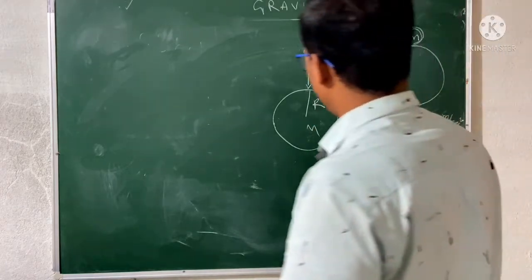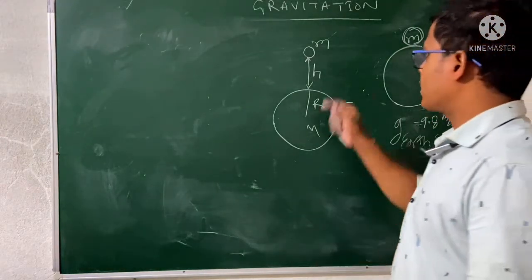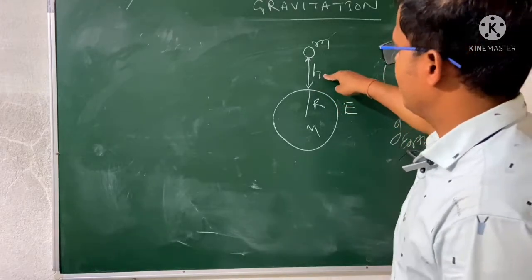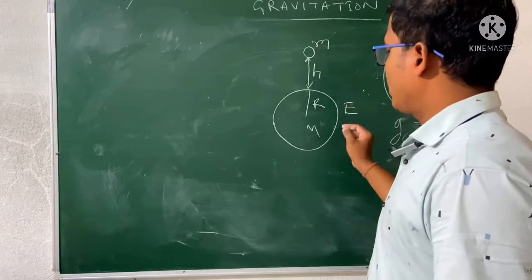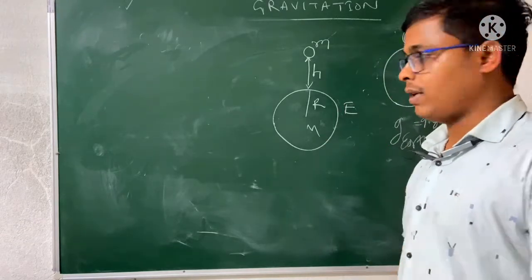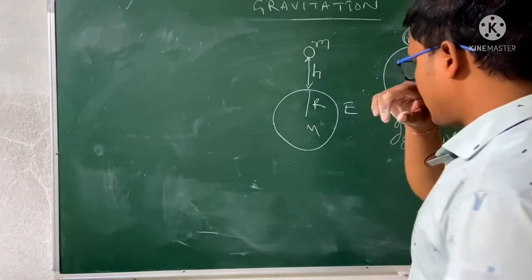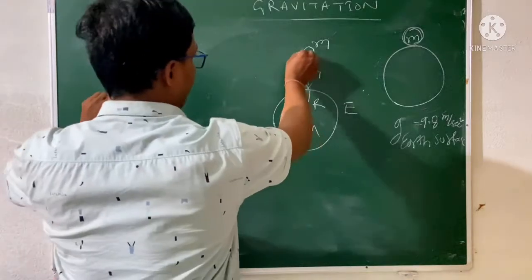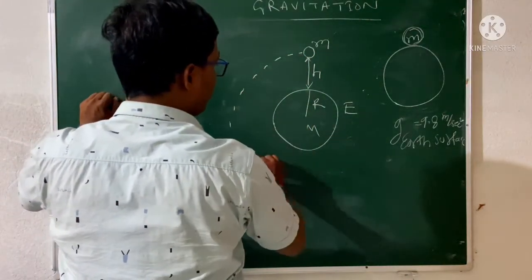Okay, so let us consider an object which has mass m, situated at a height h from the earth surface. Let capital M be the mass of the earth, let capital R be the radius of the earth. Okay, up to this. So now let us make a sphere to this small earth considering R.